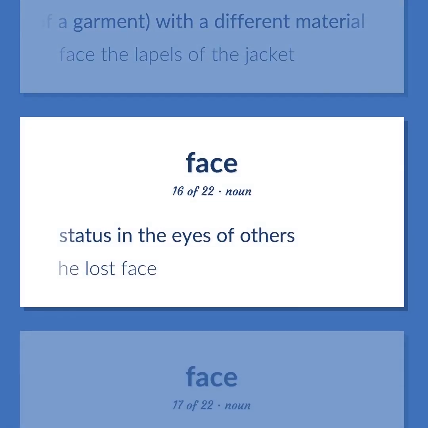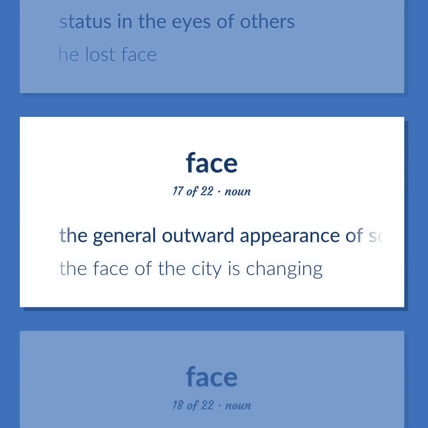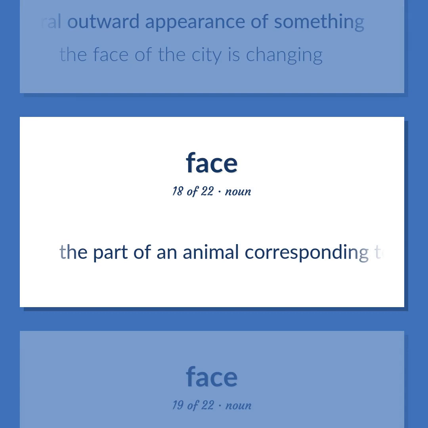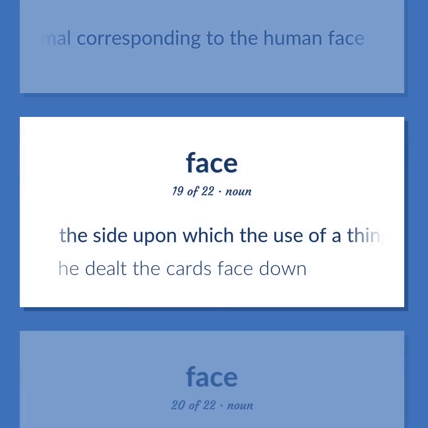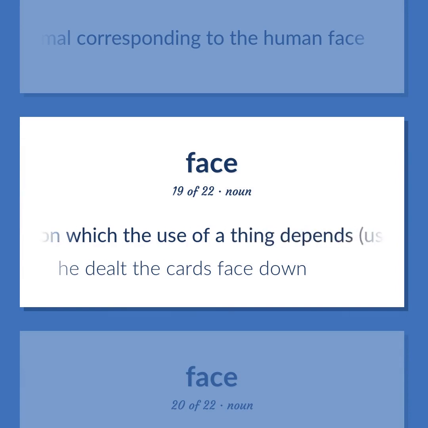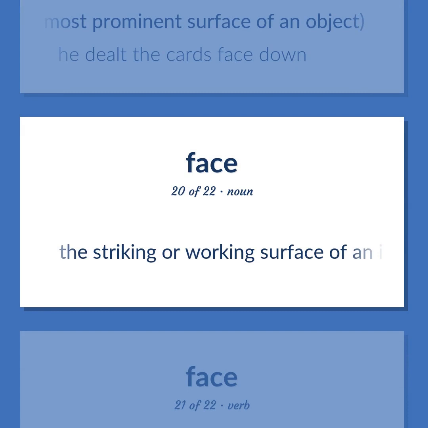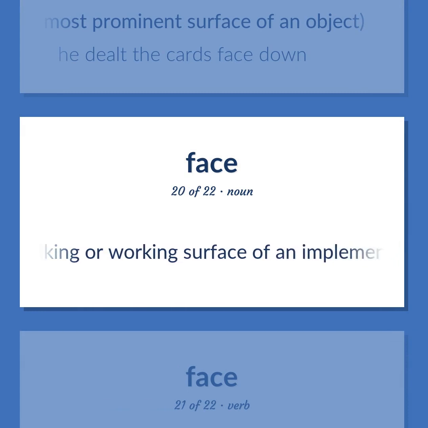Status in the eyes of others. He lost face. The general outward appearance of something. The face of the city is changing. The part of an animal corresponding to the human face. The side upon which the use of a thing depends, usually the most prominent surface of an object. He dealt the cards face down. The striking or working surface of an implement.